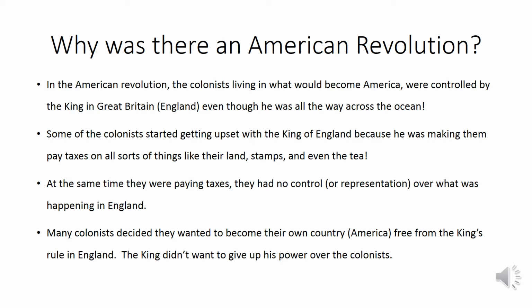Some of the colonists started getting upset with the King of England because he was making them pay taxes on all sorts of things, like their land, stamps, and even the tea. At the same time they were paying taxes, they had no control or representation over what was happening in England. And so many of the colonists decided that they wanted to become their own country, America, free from the king's rule in England. The king didn't want to give up his power over the colonists.